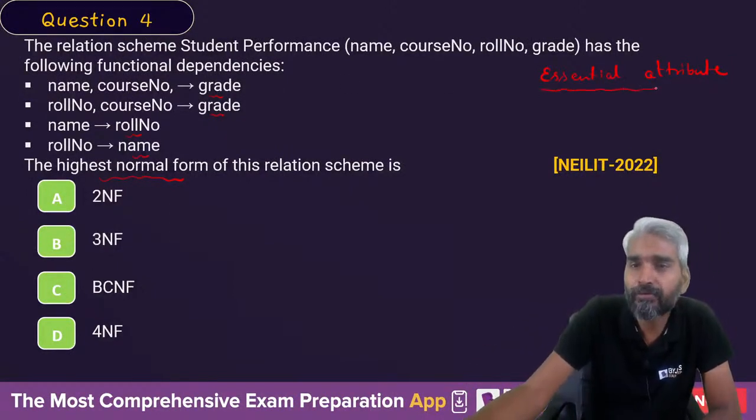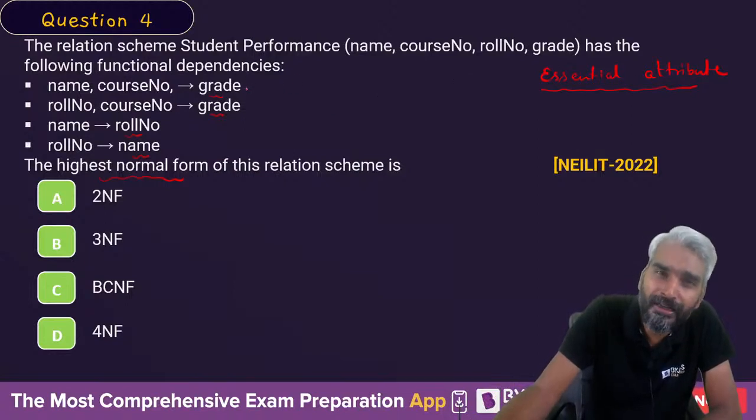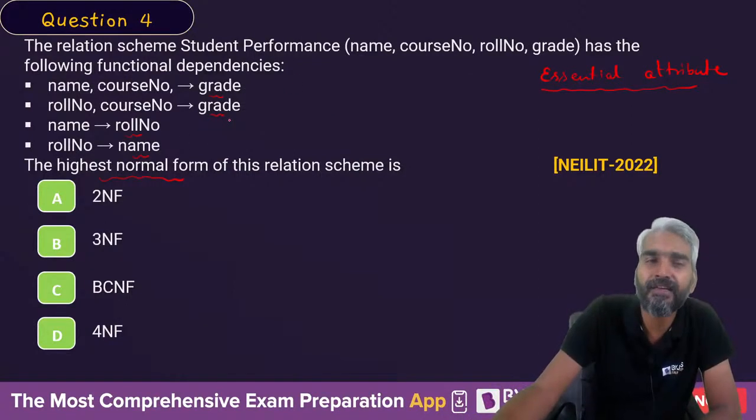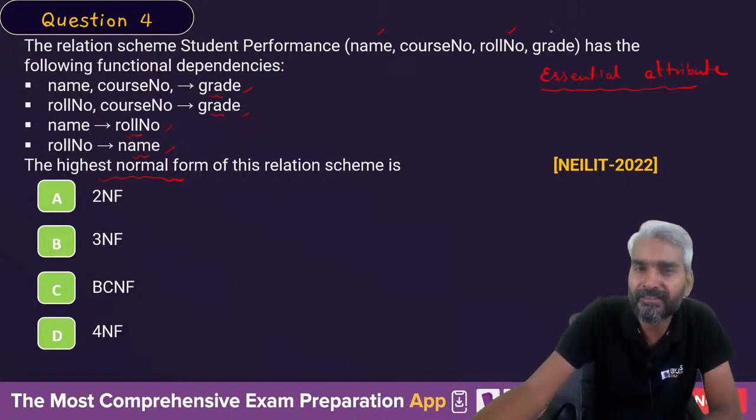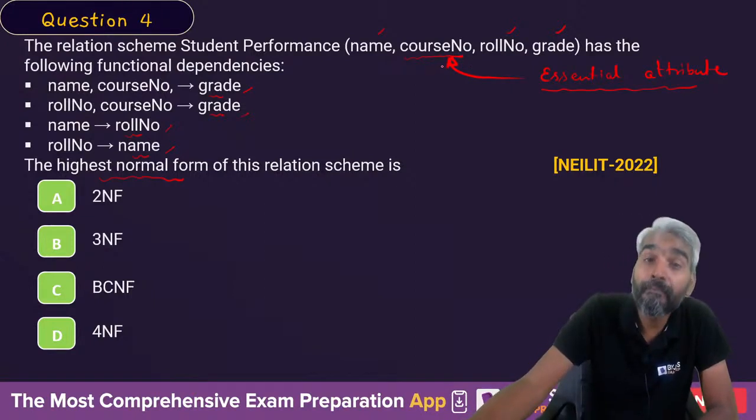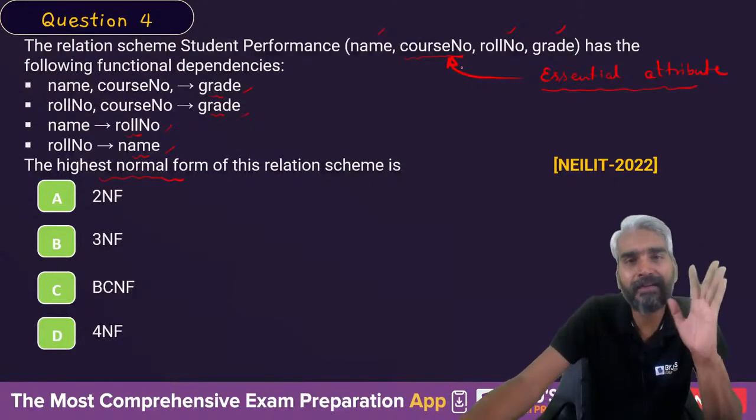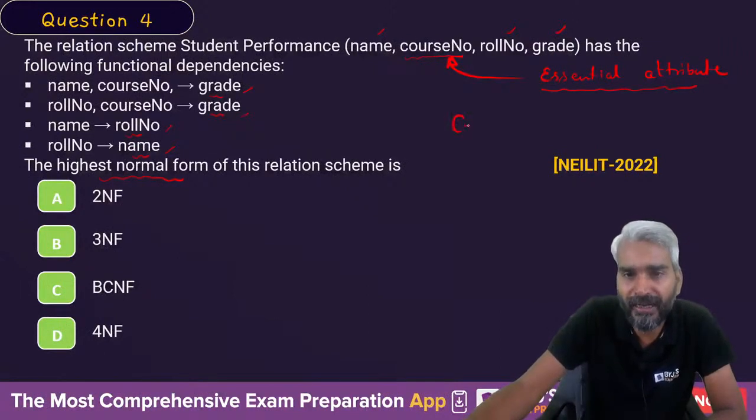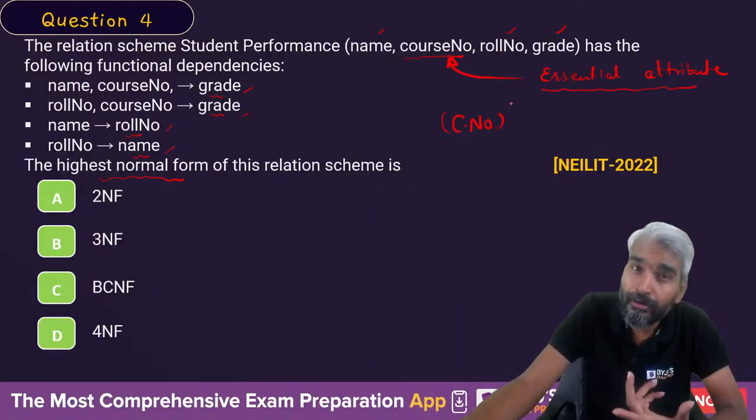So what is an essential attribute? An attribute which is not in the right hand side part of any FD. You can actually see that name is present in the right hand side part, roll number is present in the right hand side part, grade is also present in the right hand side part. But course number is not present in the right hand side part of any FD. Therefore course number is an essential attribute. Means course number must be present in all the candidate keys. So first thing I'll write is the course number, but the essential attribute alone may be the candidate key.